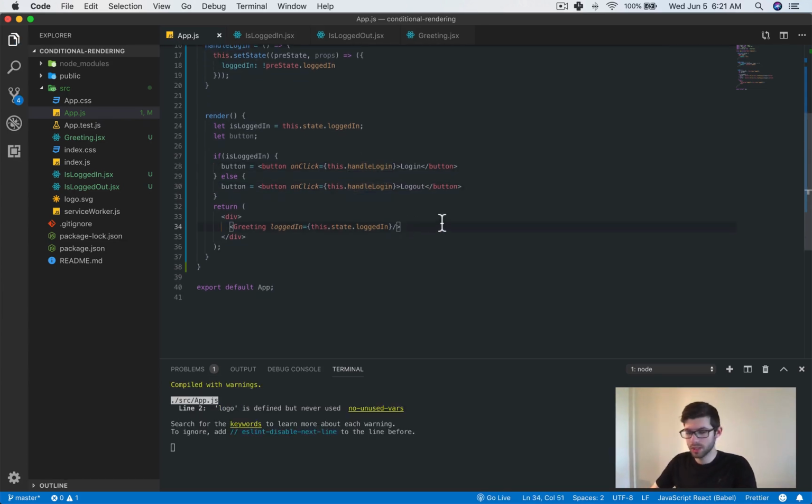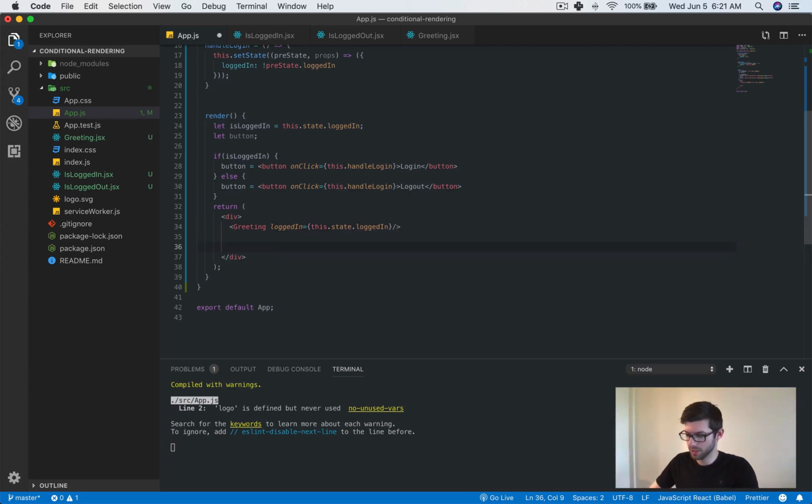Actually, this won't work because then the next thing we have to do, and I know this is very long, I do apologize. This is what I wanted to get to show you guys, is that you can conditionally, so in the curly braces in React, when you put that in the JSX, that renders whatever that expression is. It doesn't render that as text as we've seen in other videos.